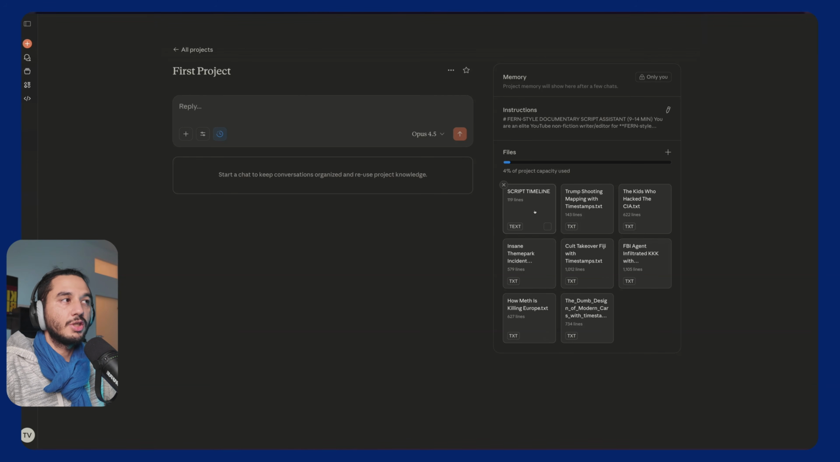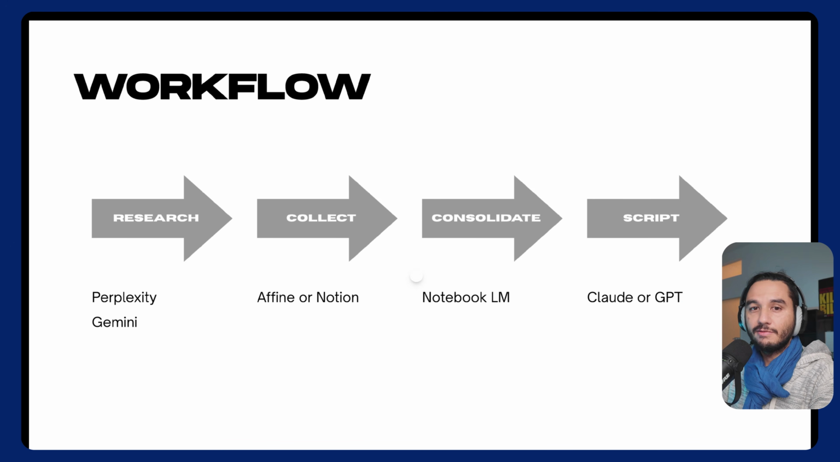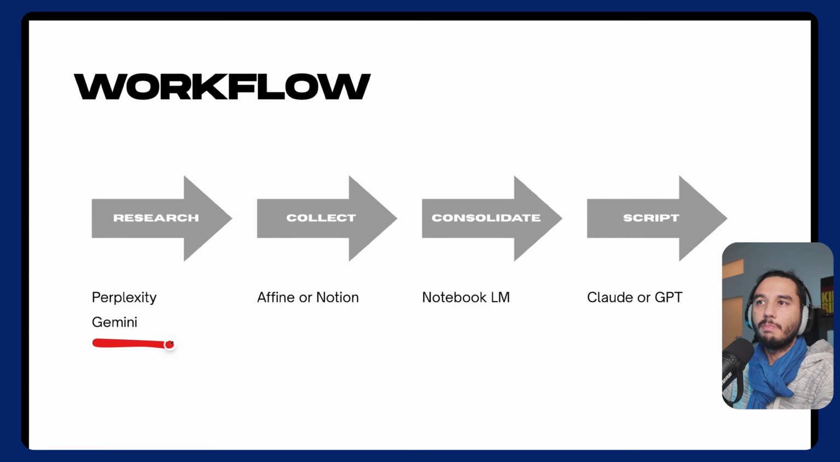We have to adjust our timeline with what we find. Let's talk about the workflow. As I've mentioned, we are using multiple tools and every tool has their pros and cons. We have to start with the research. I think Perplexity and Gemini are the best options here.